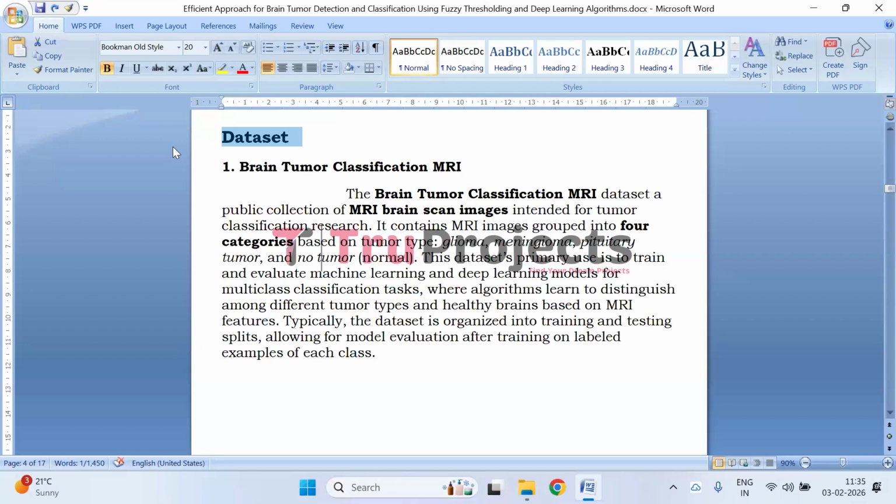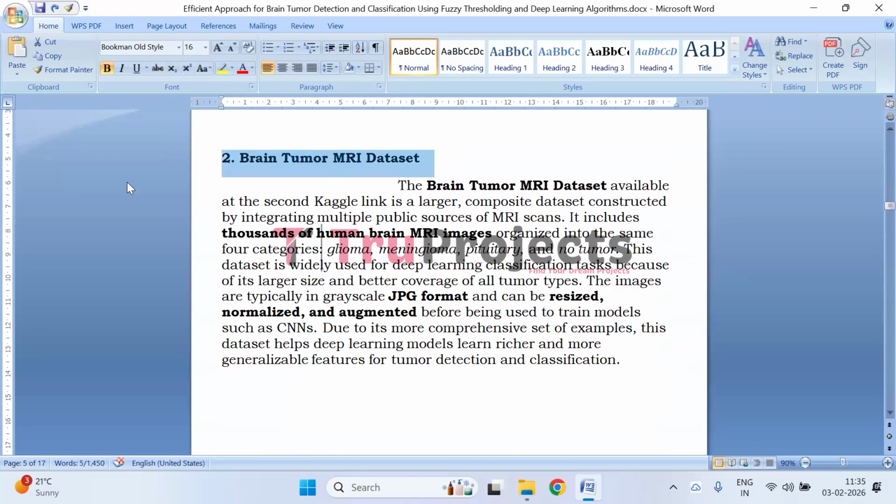It is primarily used to train and evaluate machine learning and deep learning models for multi-class classification tasks. The dataset is typically divided into training and testing sets, enabling effective model validation and performance analysis based on labeled MRI images.